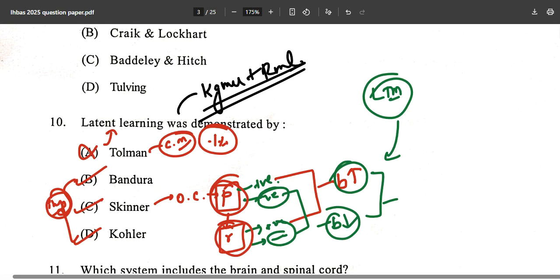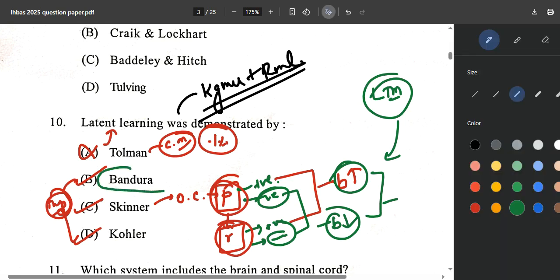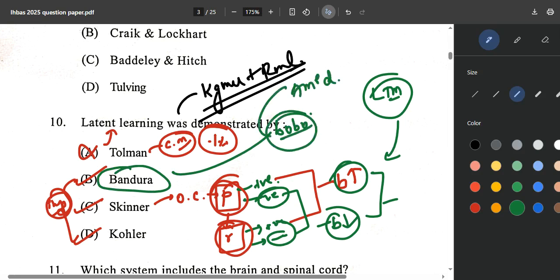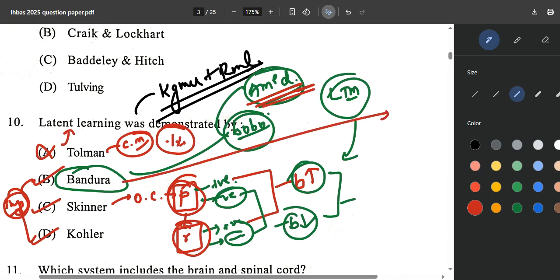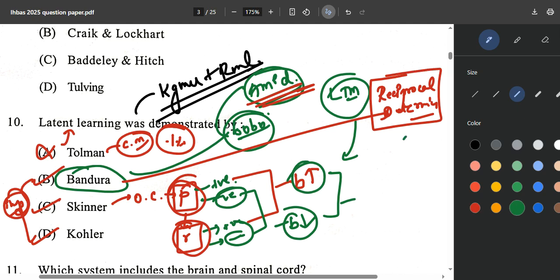Now, talking about Albert Bandura, once again important. They can ask about the Bobo doll experiment. They can ask about the stages of observational learning: attention, retention, reproduction, and motivation. And one more important idea given by this gentleman was reciprocal determinism. It says how the environment, the behavior and the person all influence each other.